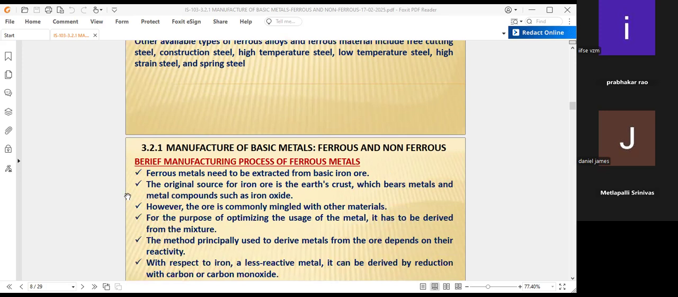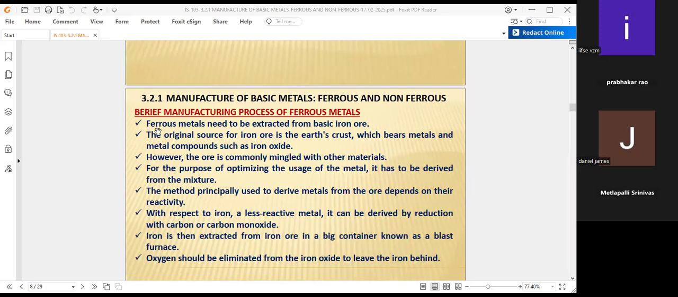Brief manufacturing process of the ferrous materials. Ferrous materials need to be extracted from the basic iron ore. The first step is the selection of iron, which is very important. Suppose the number of mines in your area is, for example, 3 or 4. They are all iron ores only. But through laboratory studies, you have to see which mine has more iron content and which is a viable ore for the preparation of iron. Unless it is financially viable, we cannot go for that mine. We can go for other purposes also.